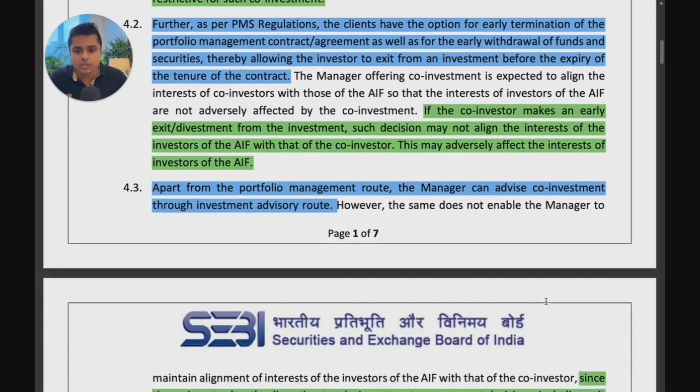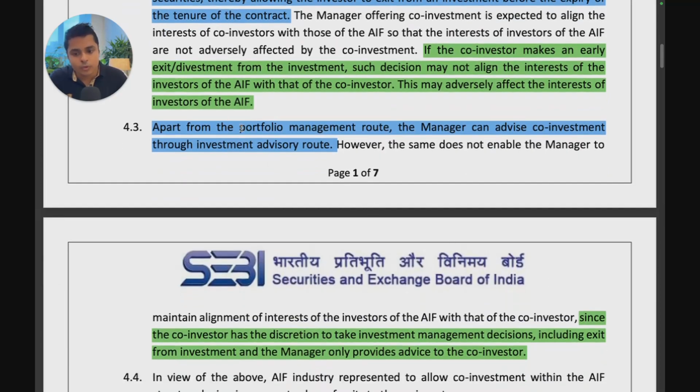Let's see the third structure that they said. Apart from the portfolio management route, the manager can advise co-investment through the investment advisory route. However, the same does not enable the manager to maintain alignment of interest of the investor of the AIF with the co-investor, since the co-investor has a discretion to take investment management decisions, including exit from investment, and the manager only provides advice to the co-investor.